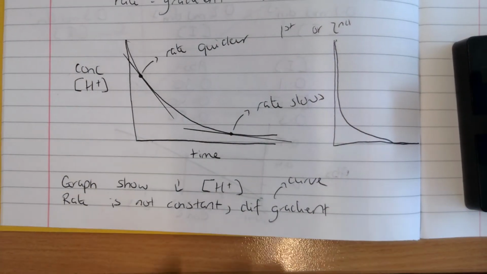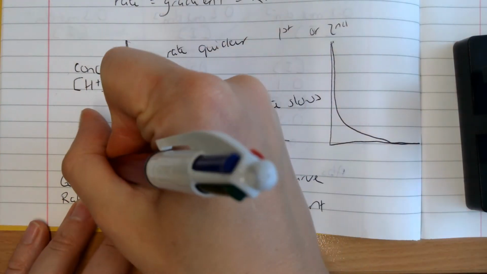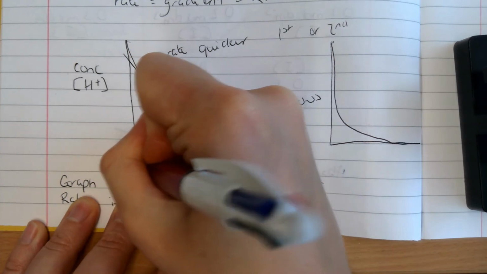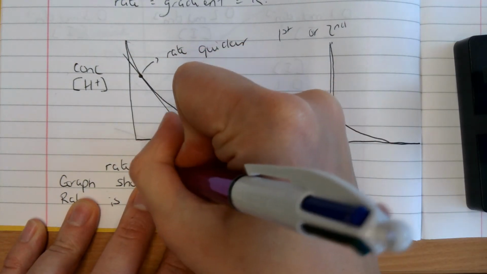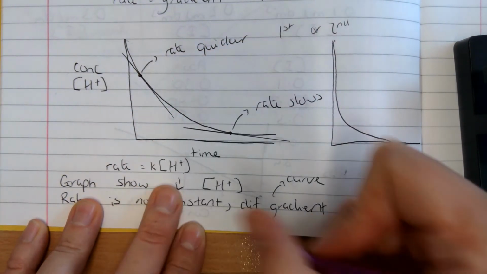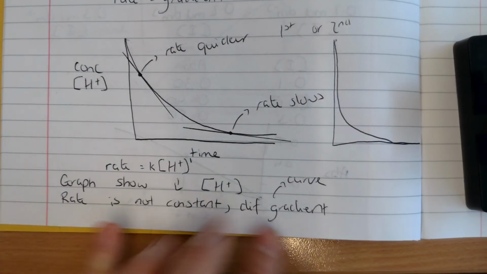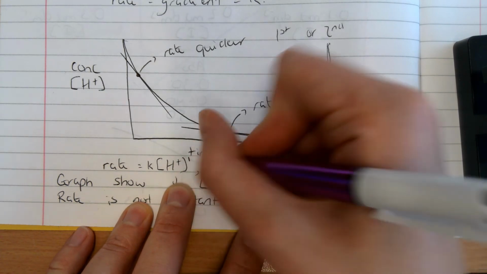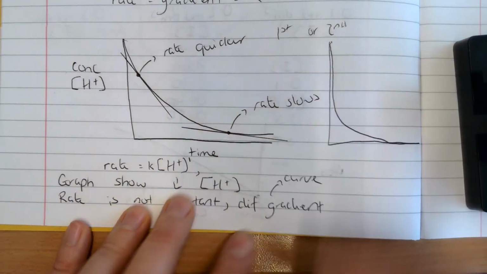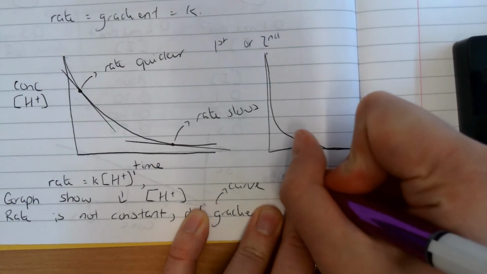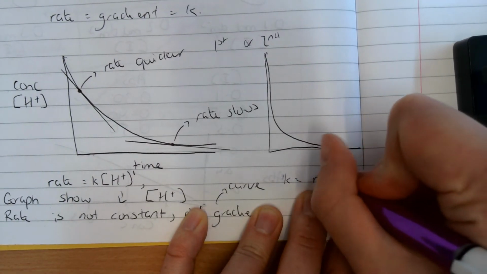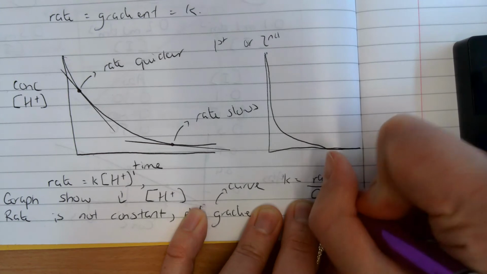So what you can do is, again, you can use your rate equation, and you can write rate equals K times the concentration of our H+. And this time, because it's first order, that's not going to disappear. And what I can do is I can rearrange that equation to solve for K, and I can write K equals rate over the concentration of H+.